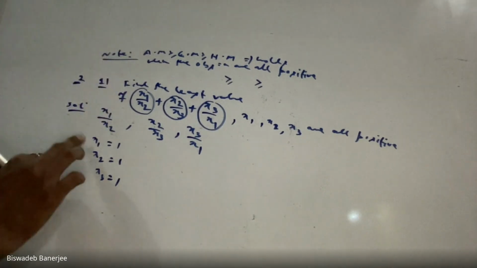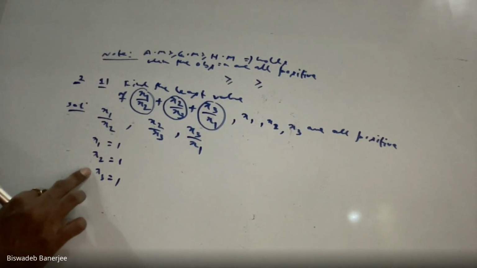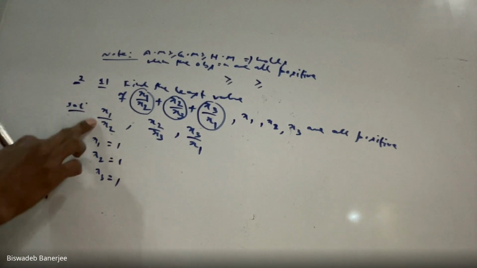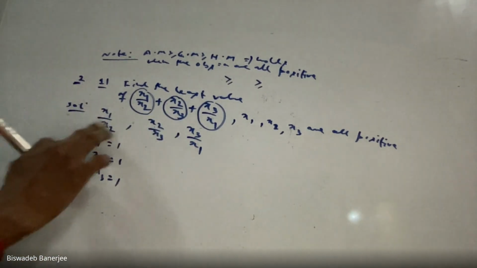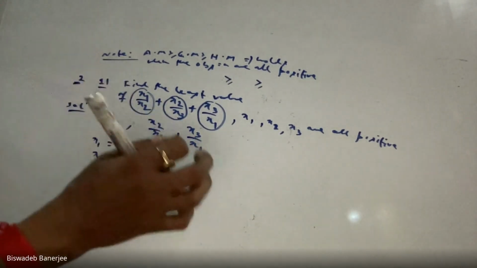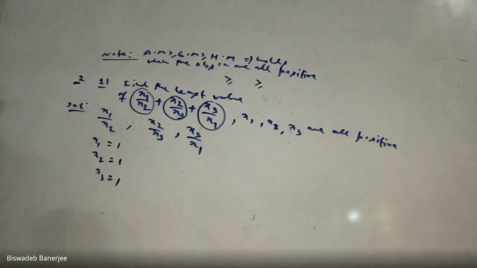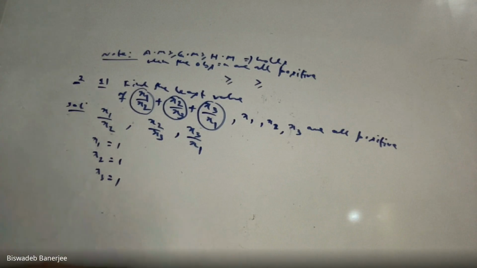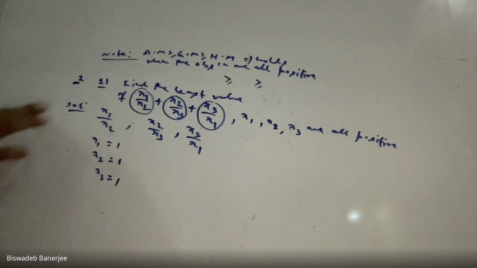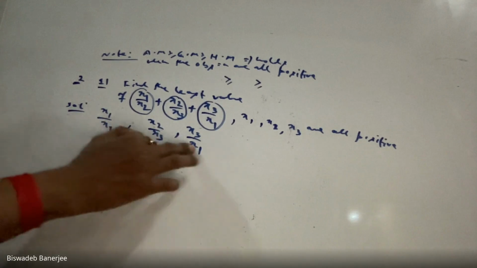Now, see that if we take x1, x2, x3, this ratio will be 1, this ratio will be 1, this ratio will be 1. That means there is a possibility the observations can be equal. If we take x1, x2, x3 all equal to 1 or 2 or 3, anything, you can see that all these ratios are equal.